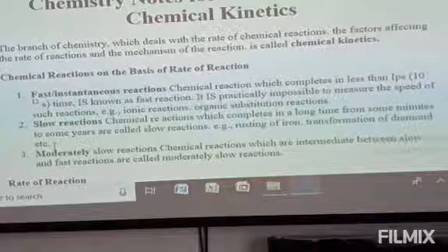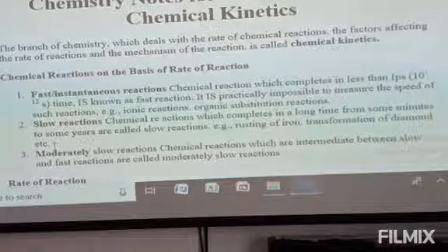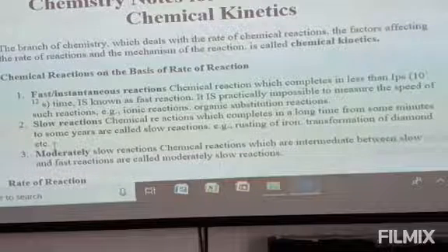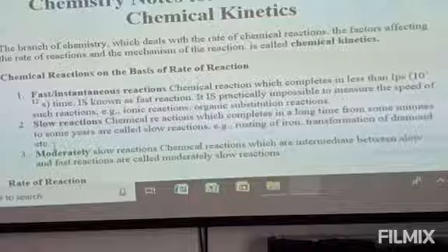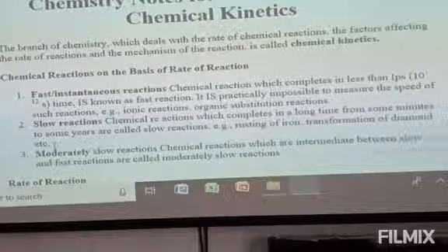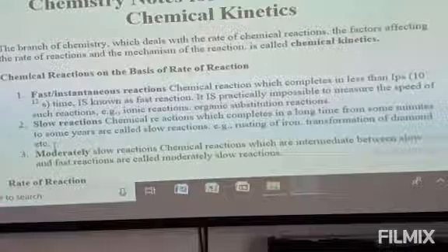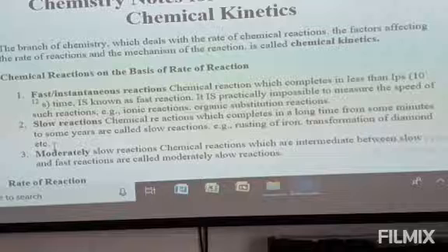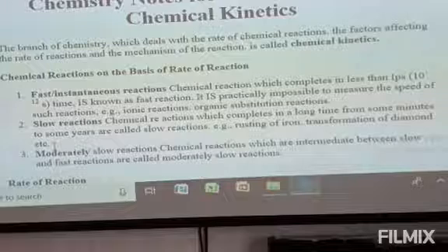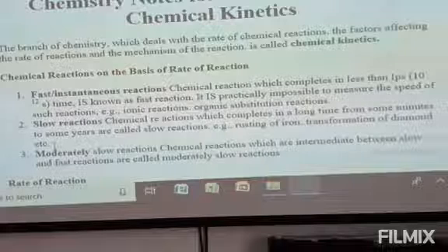Now let us see some examples of fast reactions. That is ionic reactions, reactions involving ions, as an example Na plus Cl to give NaCl. This is one of the ionic reactions. Such ionic reactions are included in fast reactions. Next is organic substitution reactions. Suppose in benzene, if we put chlorine gas, then one of the hydrogens is substituted by chlorine to give chlorobenzene. So such substitution reactions are included in instantaneous reactions.